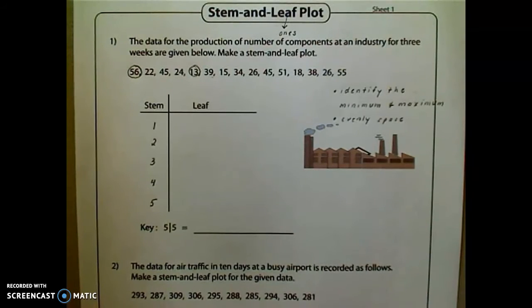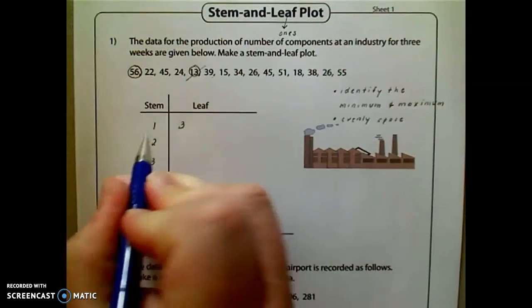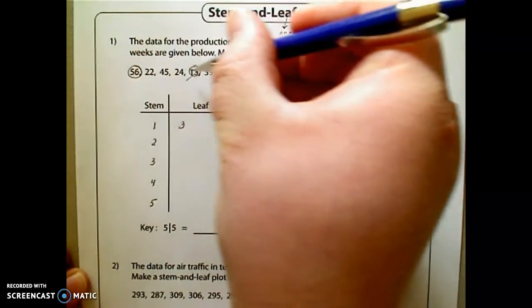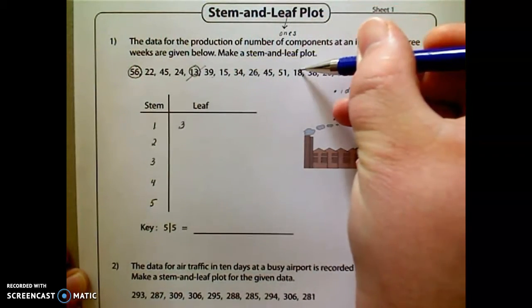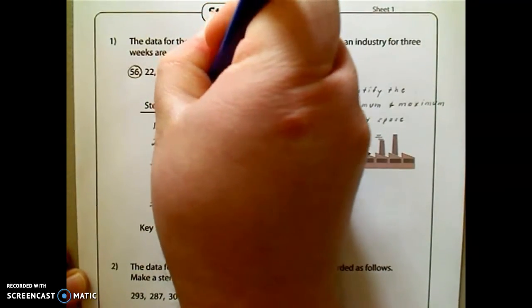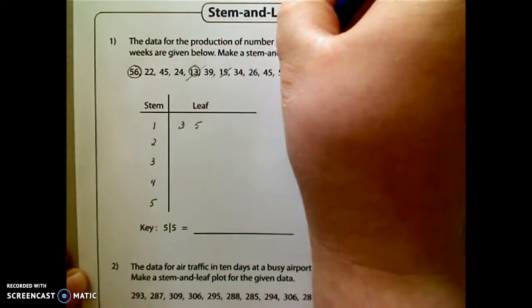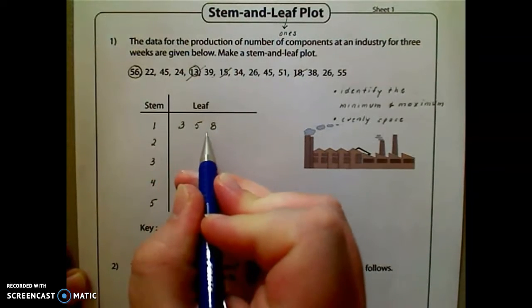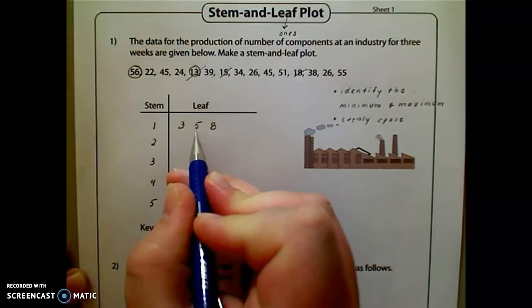Now at this point we have to be a little careful, and what we want to do now is list all of the data points, but only write the leaves down in the leaf column. So 13 is our minimum, and I'm going to cross that out and I'm going to write a 3. So 1, 3, that would be 13. Now if I keep looking at my data set above here, I notice that I also have an 18 and I have a 15. So 15 is smaller, so I'm going to put that next. And then I have 18, so I'm going to cross that out and put that next. So even though it reads 358, these numbers are really 13, 15, and 18.